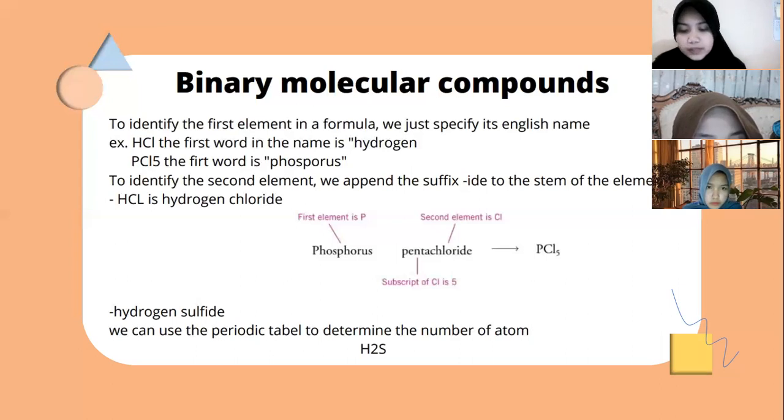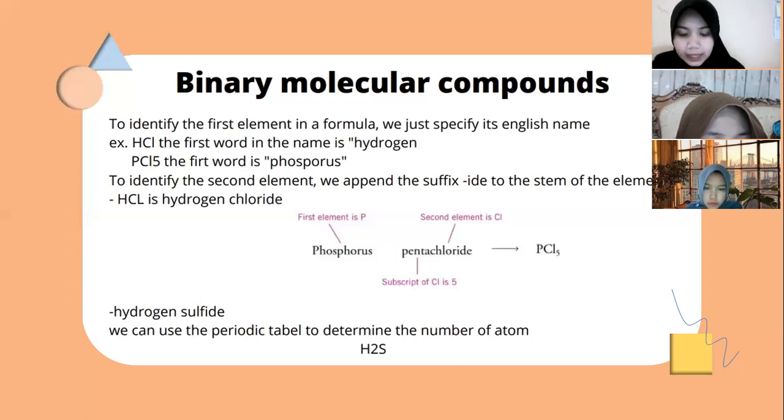The prefix mono is used when we want to emphasize that only one atom of a particular element is present. For example, carbon monoxide and carbon dioxide. C has one atom, and we don't write 1 for C. The prefix mono is often omitted from a name. An exception to this is in the names of binary compounds of nonmetals with hydrogen. An example is hydrogen sulfide.